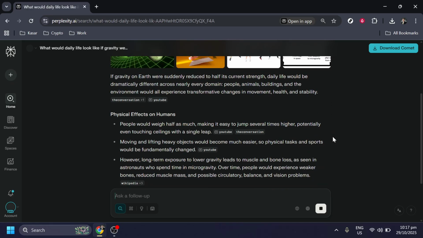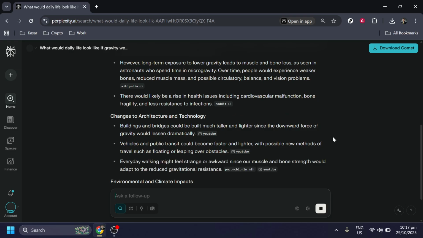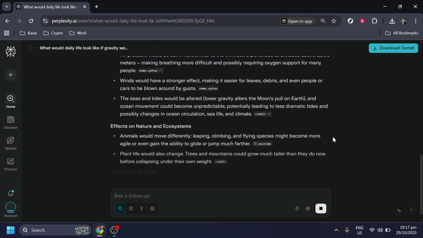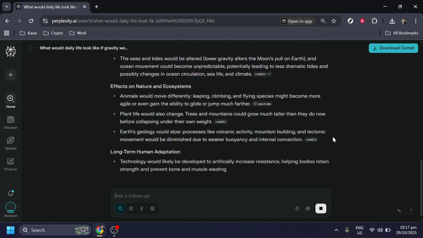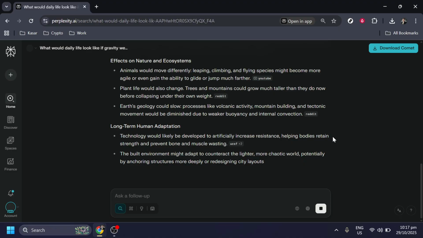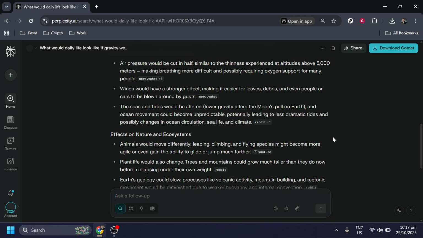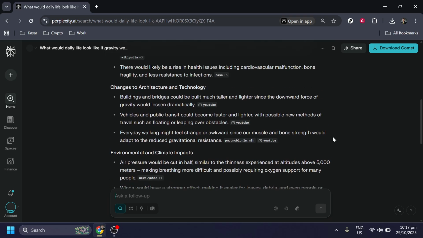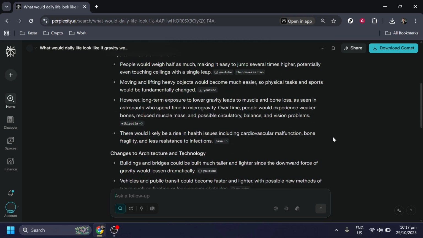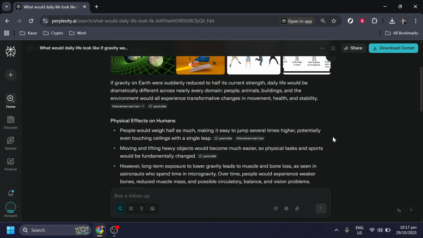And there you have it. In just a few steps, you've leveraged a dynamic tool to better understand the potential implications of a world with altered gravitational pull. Remember, using Perplexity isn't just about asking questions, but also about embracing the pursuit of knowledge and feeding your curiosity about the universe we live in. Keep exploring, stay curious, and you never know what you might discover next.